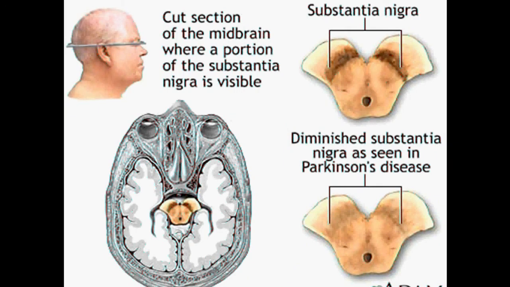There is a region called substantia nigra which is in the central part of the brain. This substantia nigra is responsible for the voluntary movements in the body. So substantia nigra releases neurotransmitters like dopamine. So the neurons in the substantia nigra are called dopaminergic neurons. If the free radicals damage these dopaminergic neurons, it may result in a disease called Parkinsonism.